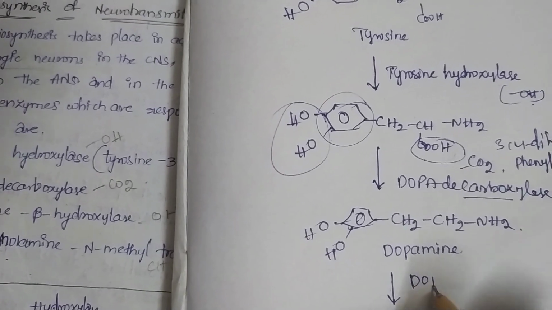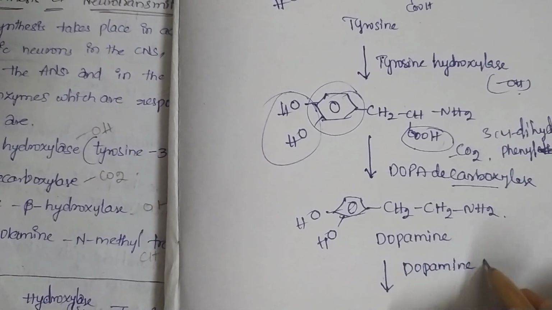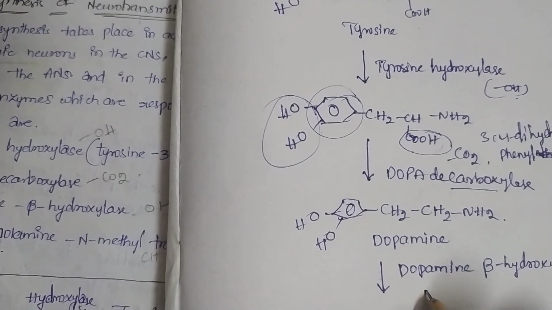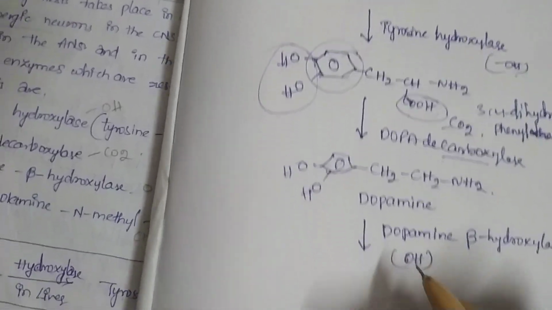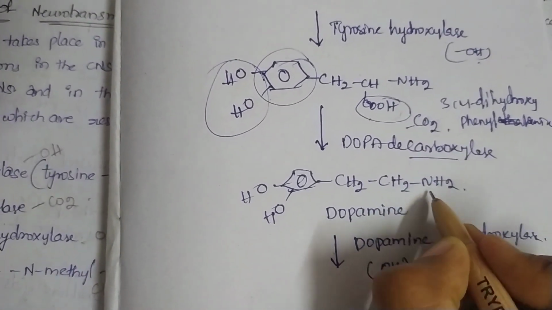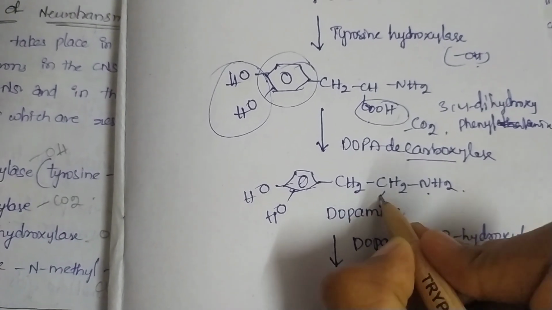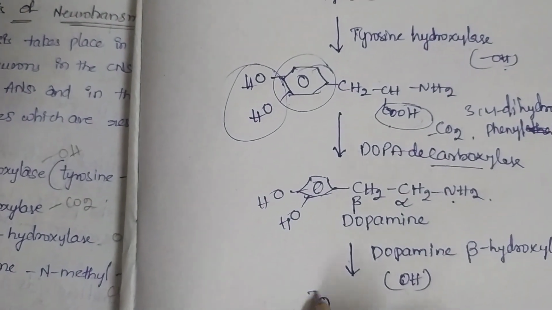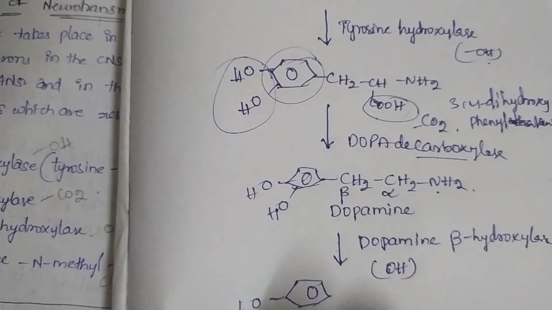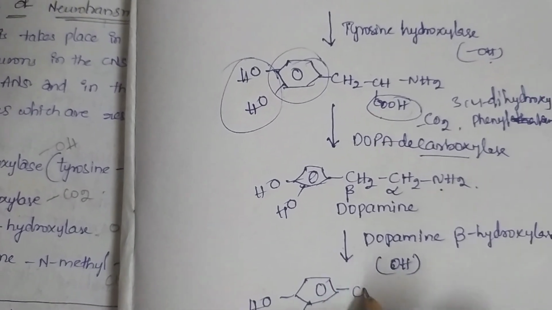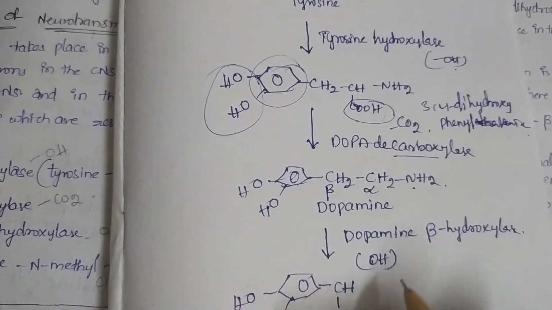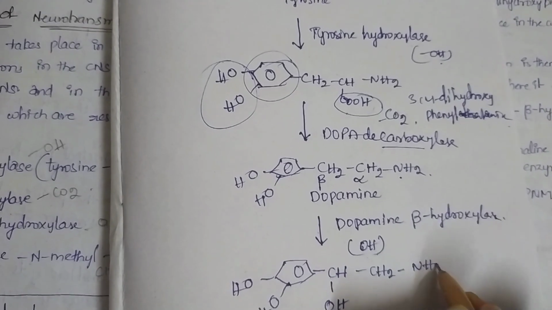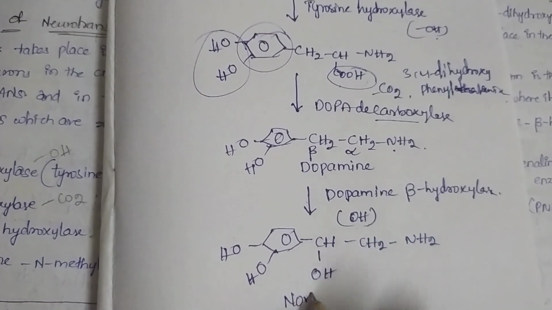Here dopamine beta hydroxylase adds a hydroxyl group in the beta position. The carbon adjacent to the functional group is called alpha, and the next carbon is called beta. Here we can write the structure. At the beta position there is an addition of a hydroxyl group. You can say it is noradrenaline.